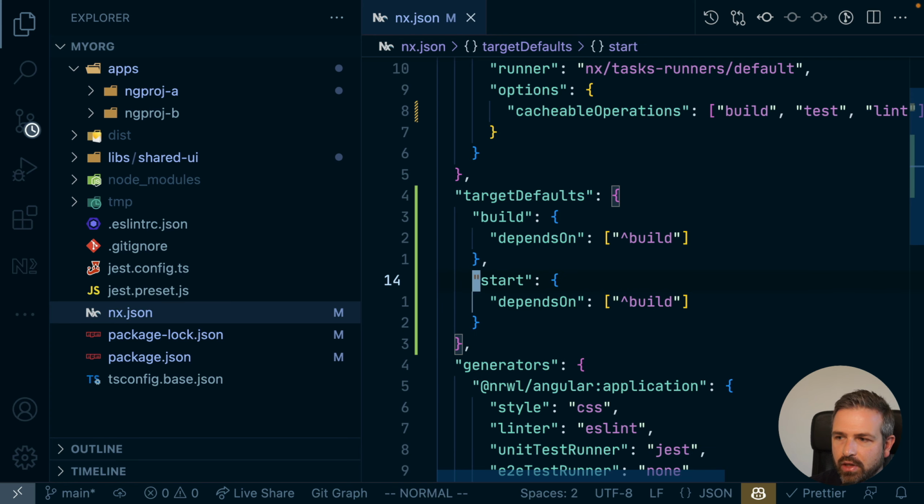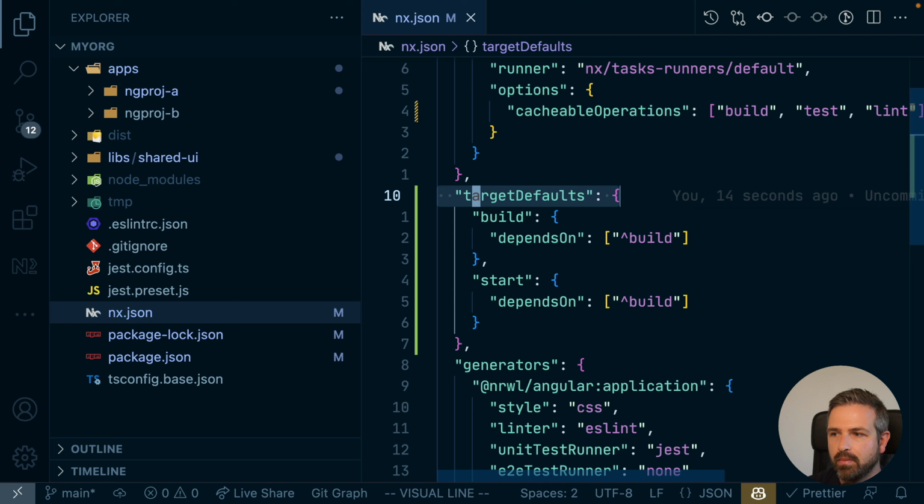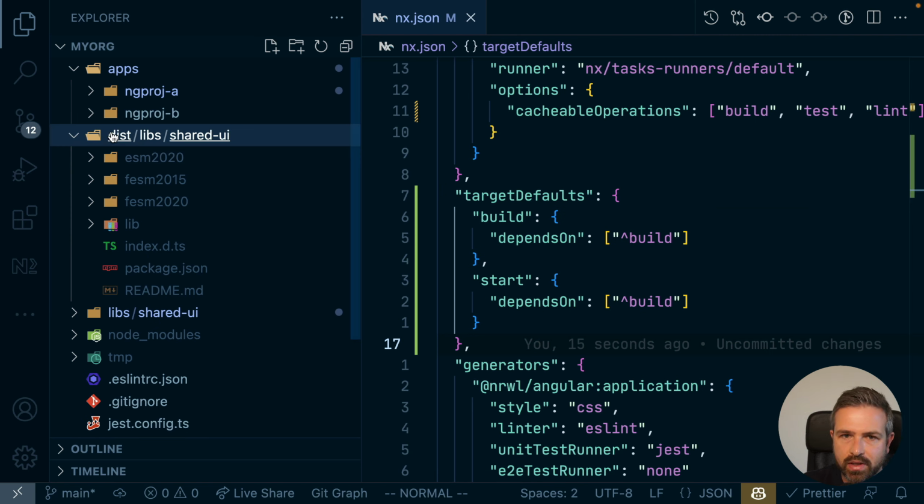So also in that case, obviously, if you run npx nx start to target the package.json start script of the ng project A library or application, it will also first build our shared UI and then run the application. So with this, we make sure that always a new, fresh, pre-built local version here exists in that dist folder.